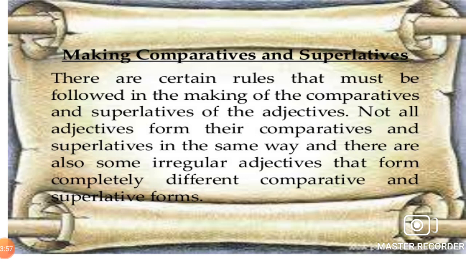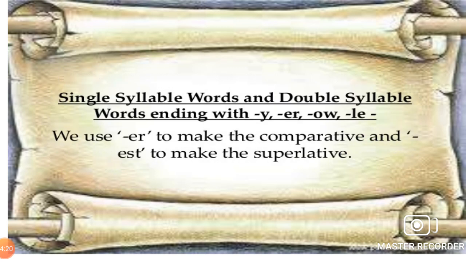Making comparatives and superlatives. There are certain rules that must be followed in the making of the comparatives and superlatives of the adjectives. Not all adjectives form their comparatives and superlatives in the same way. And there are also some irregular adjectives that form completely different comparative and superlative forms.